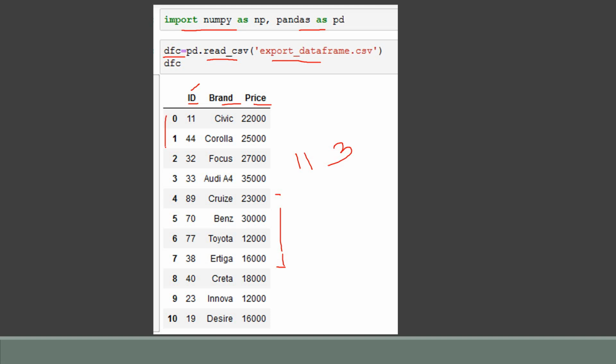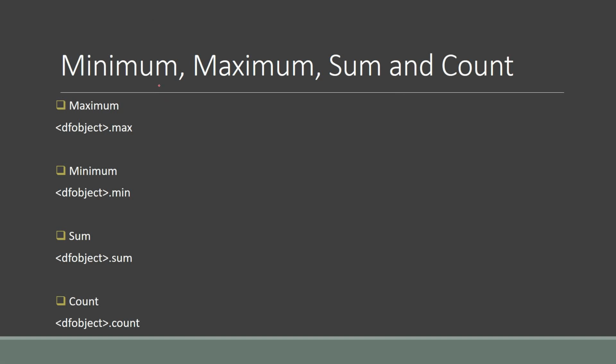Moving on further, first we are going to study minimum, maximum, sum and count. Count you are all familiar with, which gives us the non-NaN values in the data set, either along the row index or the column one. After that, maximum. What does maximum reflect? It gives us the maximum value in a particular column in a data frame.